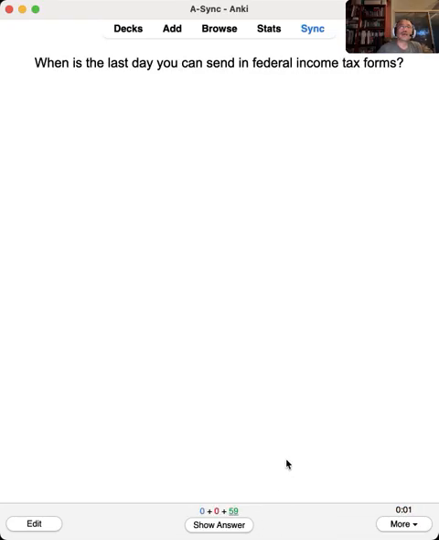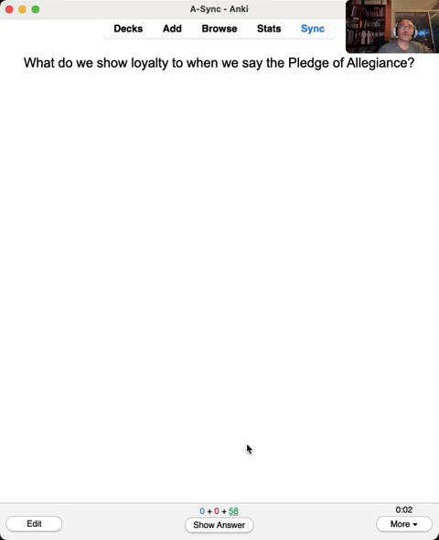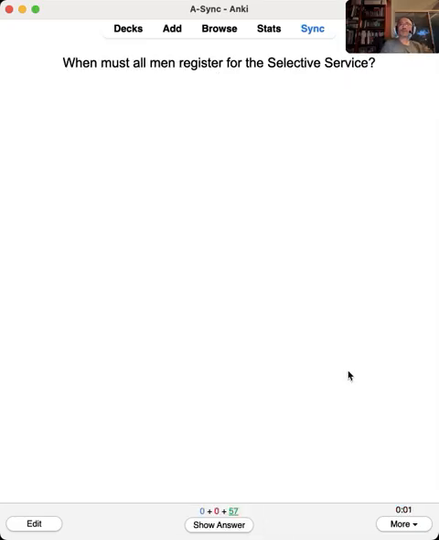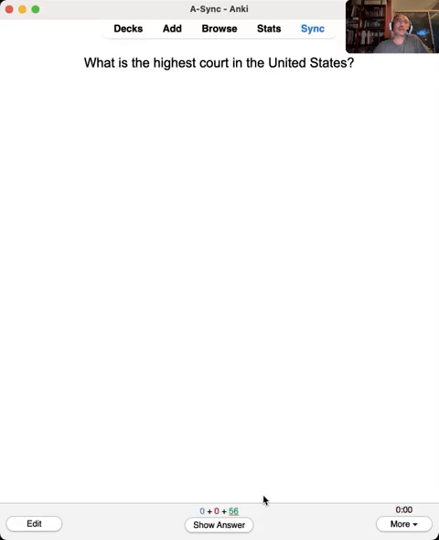When is the last day you can send in federal income tax forms? April 15th. What do we show loyalty to when we say the Pledge of Allegiance? The flag of the United States and the United States of America. When must all men register for the Selective Service? At age 18. What is the highest court in the United States? The Supreme Court. Who is the Chief Justice of the United States now? John Roberts.